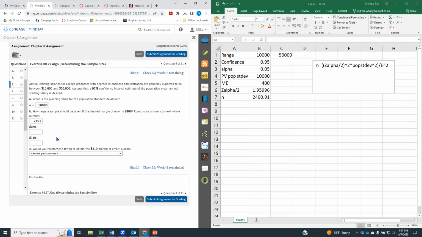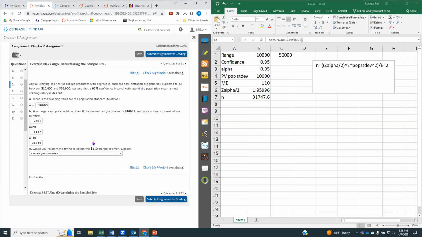We'll see. If we want a margin of error of 250, all we do is change that to 250, and we can see it jumps to 6146.33, which we'll round up to 6147. And then if we put our margin of error of 110, we see that it jumps up to 31,748.